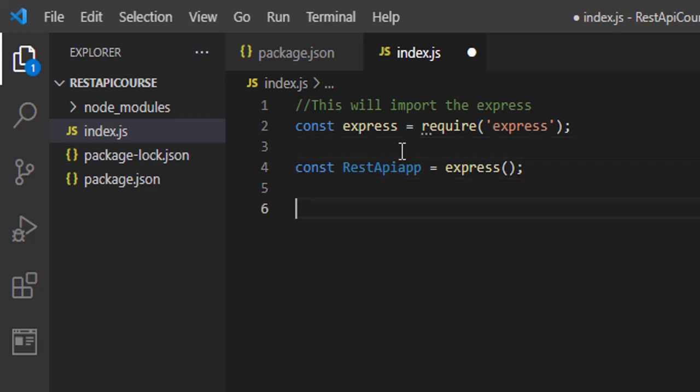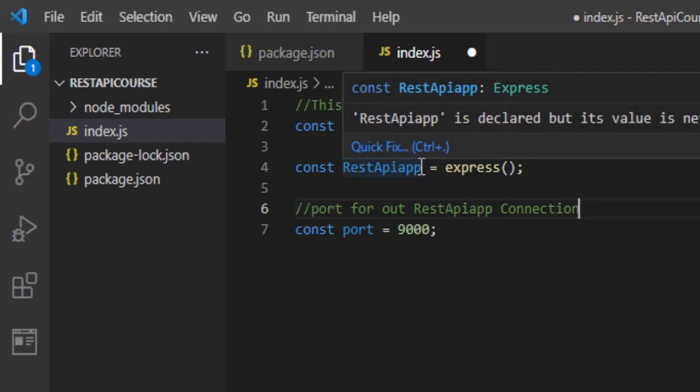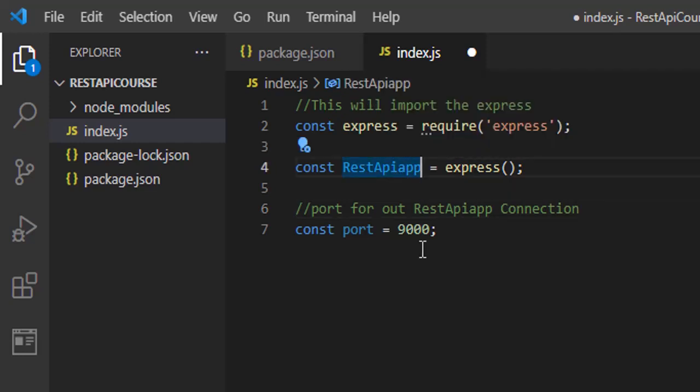So the REST API app is equal to express. So we're creating another constant and we're calling this constant a port. This port, we're going to use the port 9000. So this is a port. So the port is going to be for a REST API connection. So we're going to connect to this port.